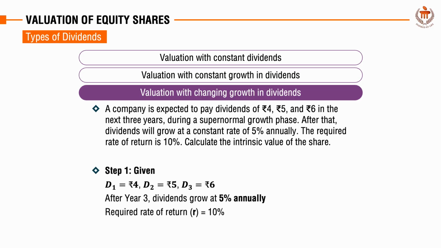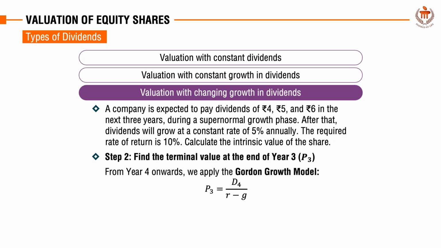Step 1. Given: D1 is equal to rupees 4, D2 is equal to rupees 5 and D3 is equal to rupees 6. After year 3, dividends grow at 5% annually. Required rate of return, which is R, is equal to 10%. To calculate the value of the share at the end of the 3 years, we use the Gordon growth model because dividends will grow at a constant rate from year 4 onwards.